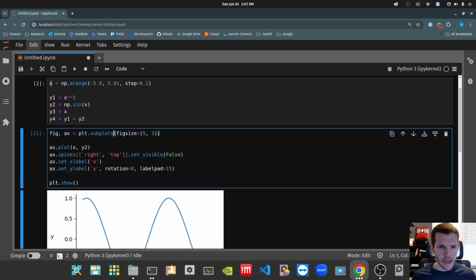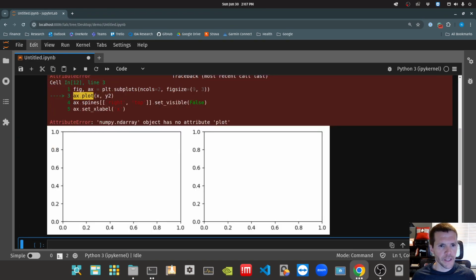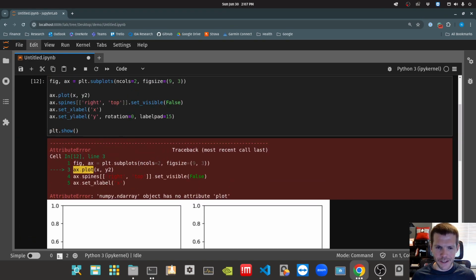All right. Let's see what happens. Let's just say if we can make 2. So I want to make 1 row, so it'll essentially have 2 columns of subplots. So we'll say in cols equal to 2. Might go ahead and change my fig size so it doesn't get too compressed. But as soon as I run this, I'm going to get errors. Boom. All right. And the errors are interesting.